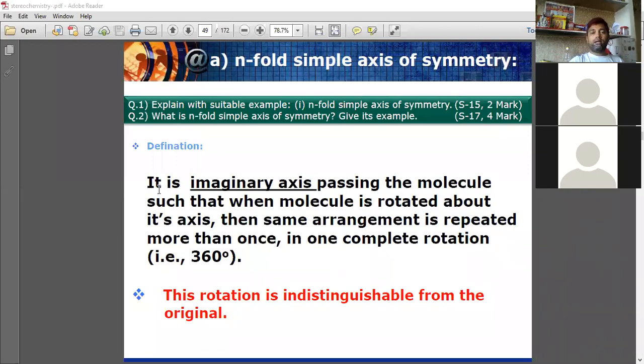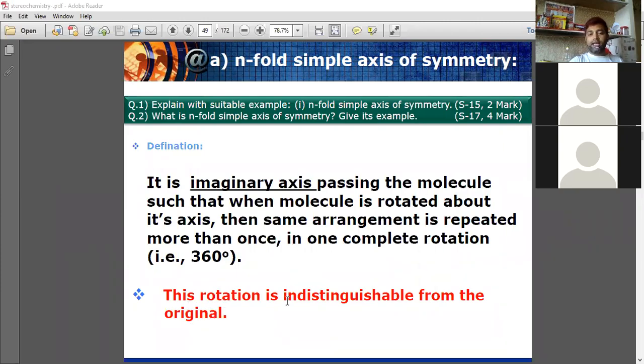So what is an n-fold simple axis of symmetry? It is an imaginary axis passing through the molecule such that when the molecule is rotated about its axis, the same arrangement is repeated more than once in one complete rotation of 360 degrees.